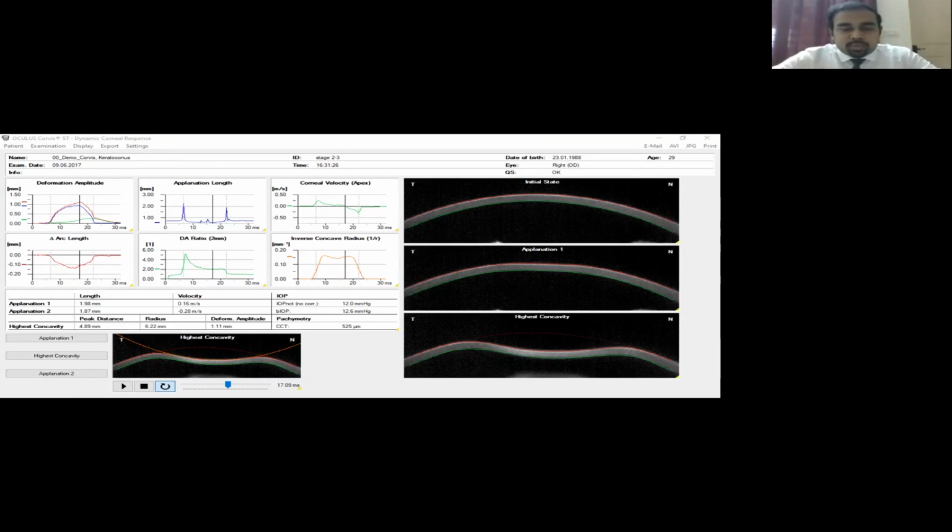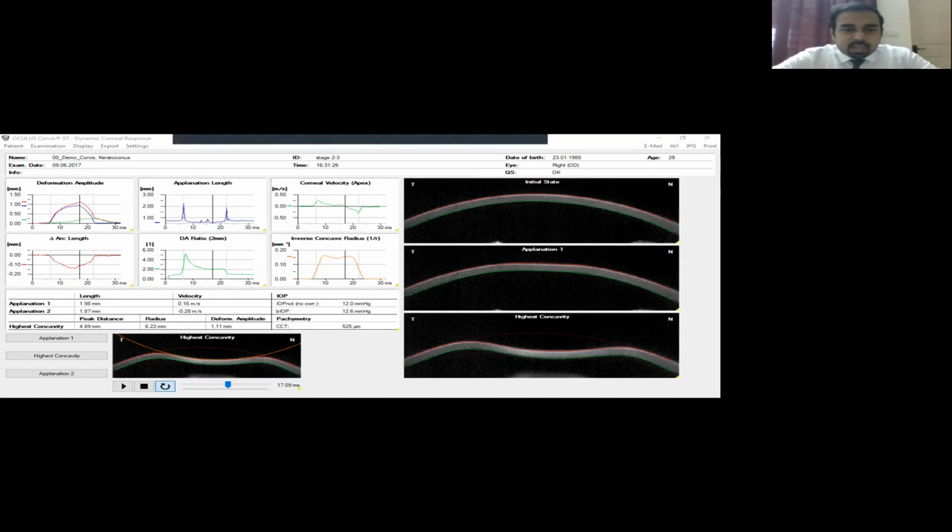Because if the globe has no resistance to move behind, it moves more, and accordingly the amount of indentation on the cornea is lesser. And if there is limited space for the globe to move behind, all the pressure that you apply on the cornea remains on the cornea, and the indentation on the cornea is higher.